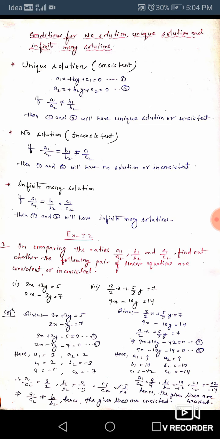So I have seen that a1 by a2 is not equal to b1 by b2, hence the given lines are consistent. Okay, similarly I have done the third question. I have found a1 by a2, b1 by b2, and see, the third one is also that the given lines are consistent. Hope you have understood this. Now your task is to do the rest of the questions of your exercise 3.2, and if you have any doubts, you should ask me.